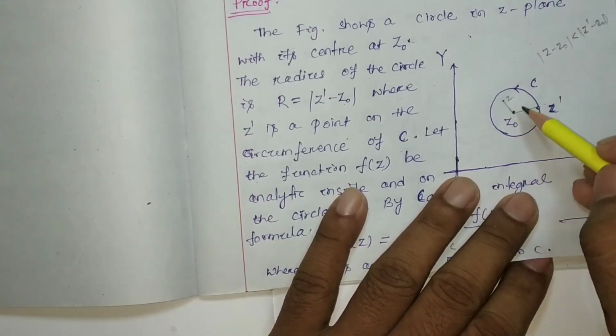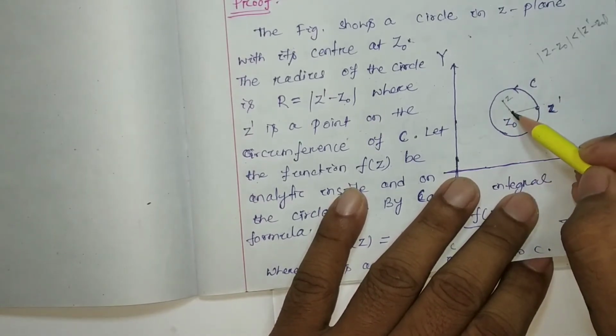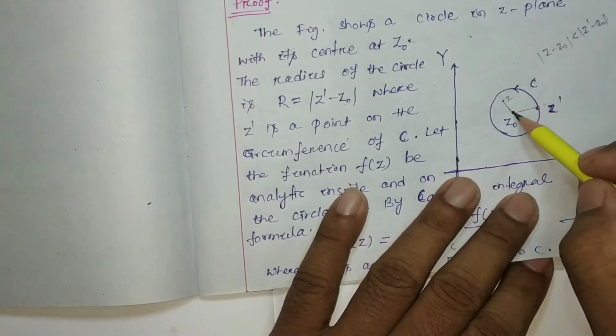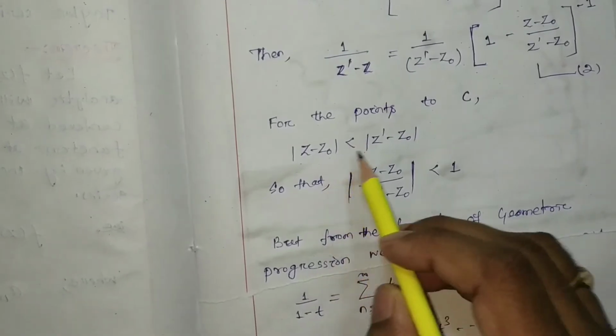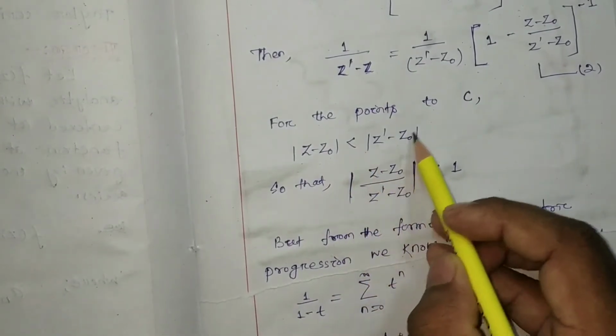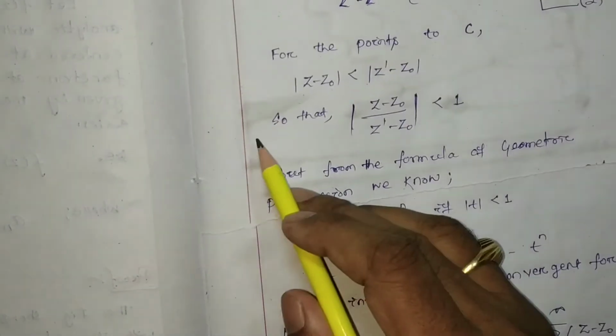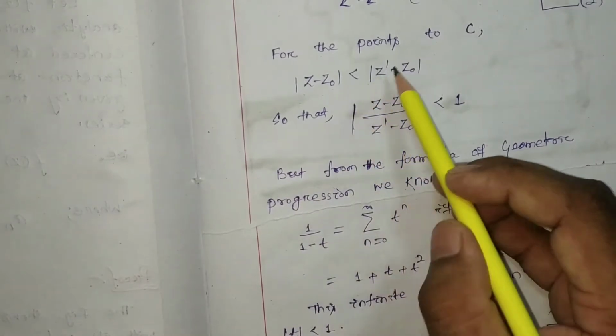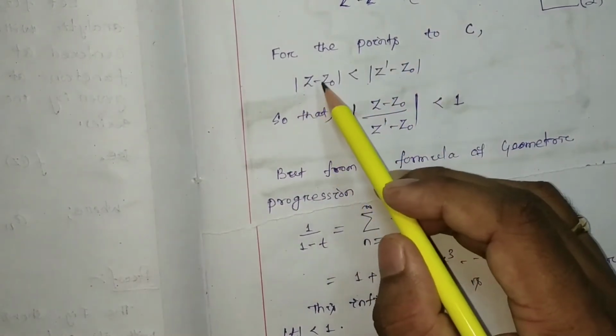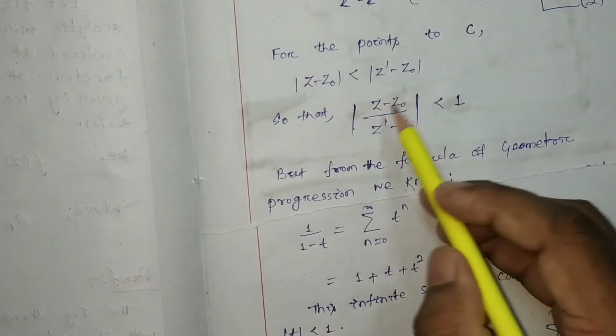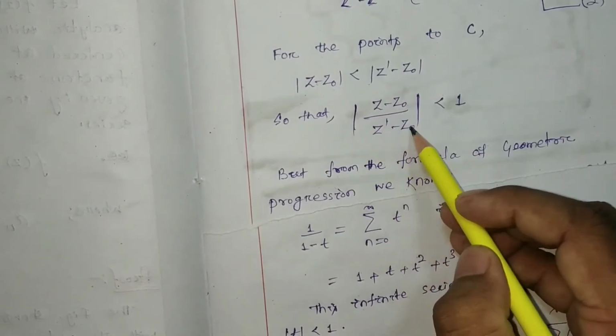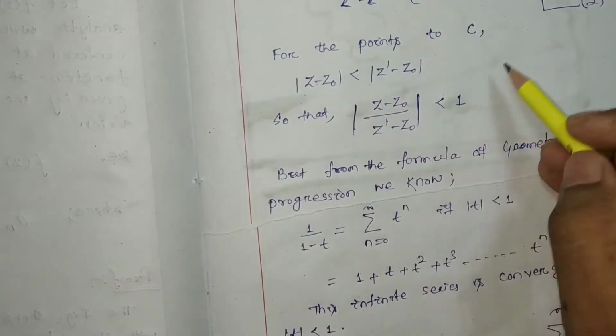Hence, this is larger and this is smaller, so |z - z0| / |z' - z0| will always be less than 1.